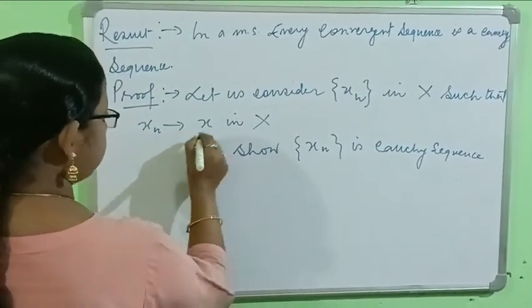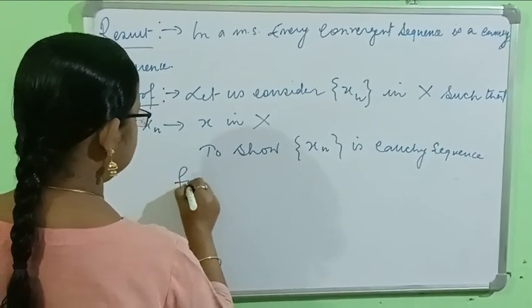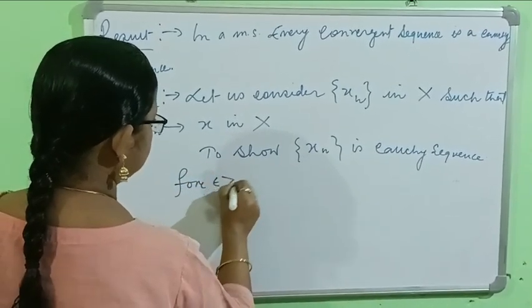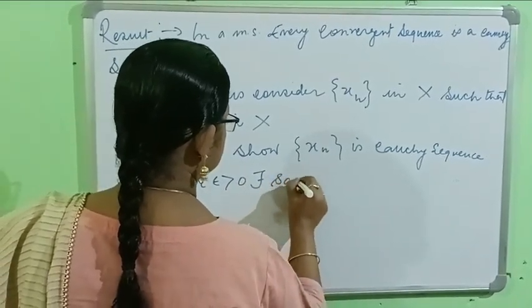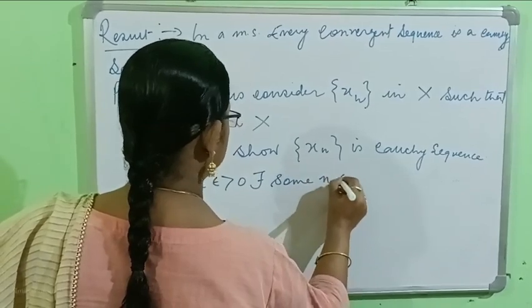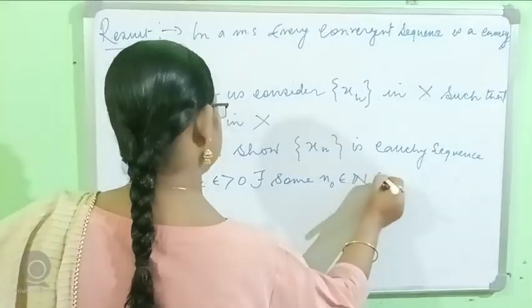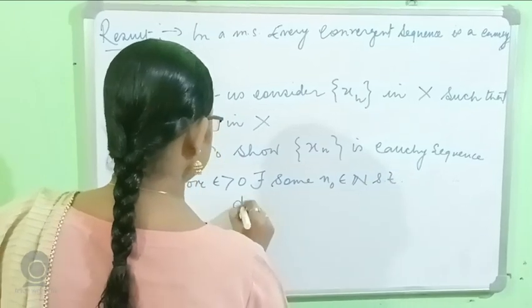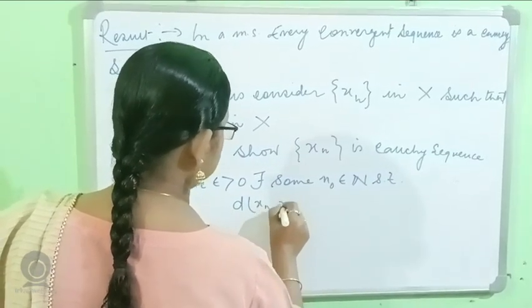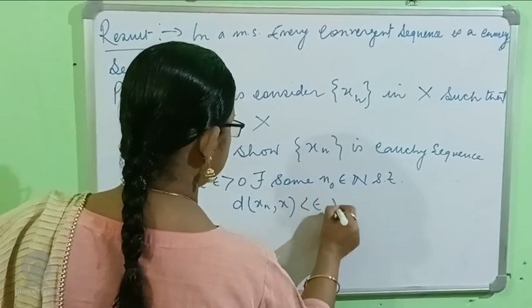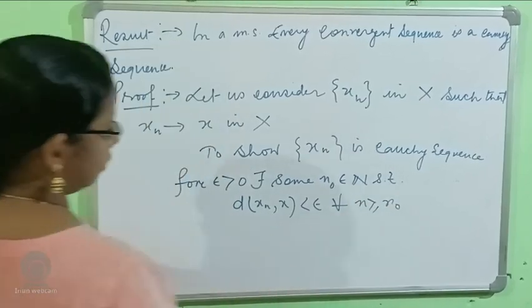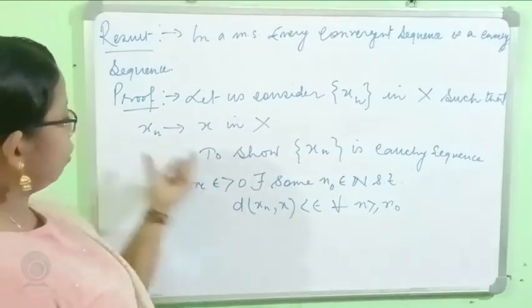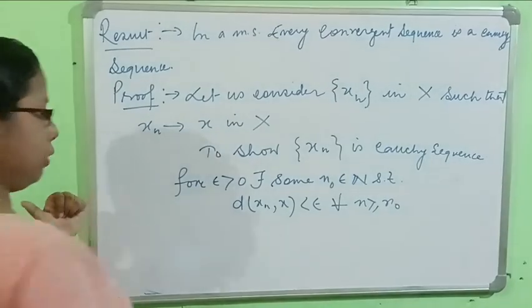Since {x_n} converges to x, for epsilon greater than 0, there exists some n_0 belonging to N such that distance between x_n and x is less than epsilon for all n greater than n_0. This is from the definition of convergence of a sequence.